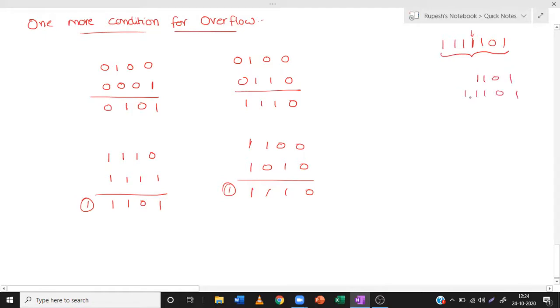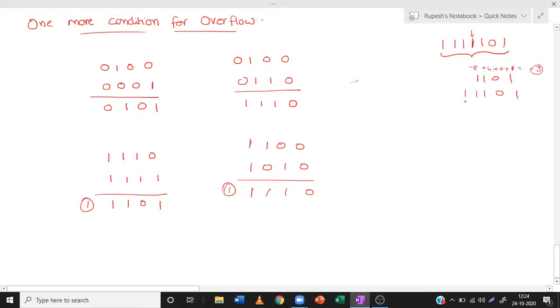How? What is the value of 1101? 2 power 0, 2 power 1, 2 power 2, 2 power 3: minus 8 plus 4 plus 0 plus 1. What is the value? Minus 3.